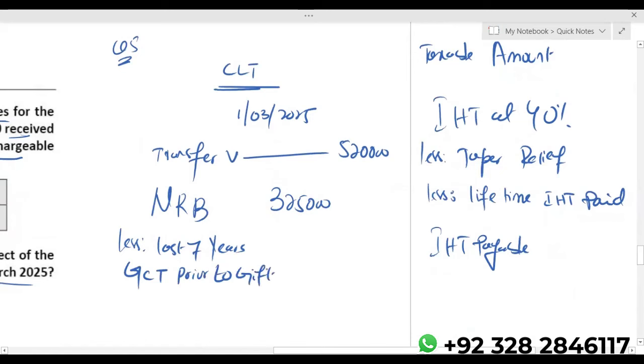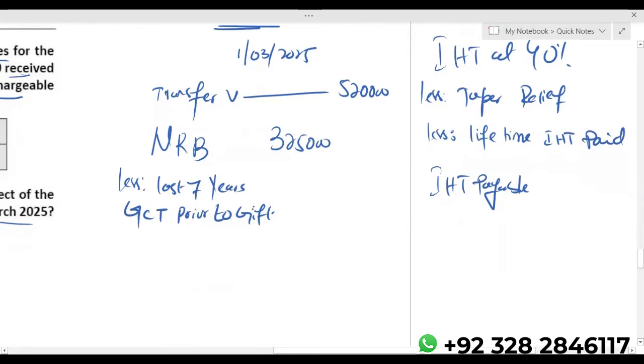Whenever we are calculating lifetime tax on CLT, we always write last 7 years prior to gift. Only on death estate we write last 7 years prior to death. So last 7 years prior to gift, we have 70,000 chargeable transfer. So 325 minus 70, available nil rate band is 255,000.